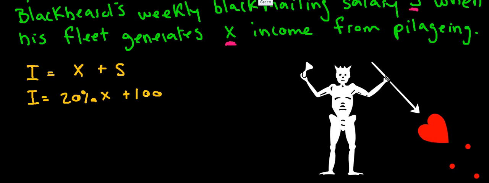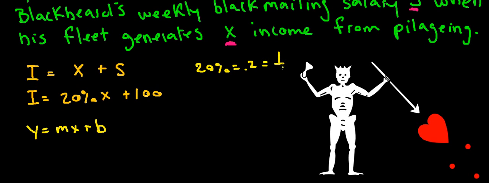Now you'll notice that this is looking very much like a linear equation, very much in the form of y is equal to mx plus b. So if we were to look at this as a linear equation, 20% would be our slope, and 20% is the same thing as 0.2, and it's the same thing as 1/5.